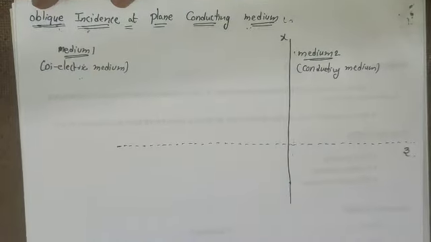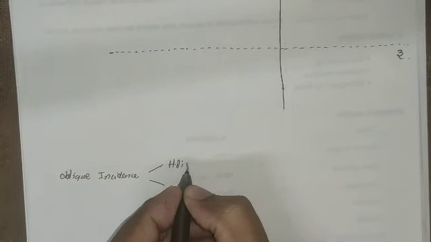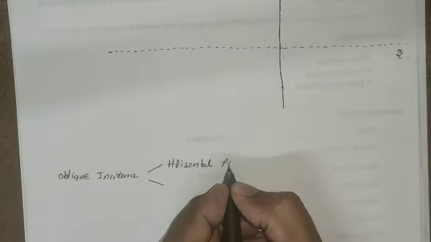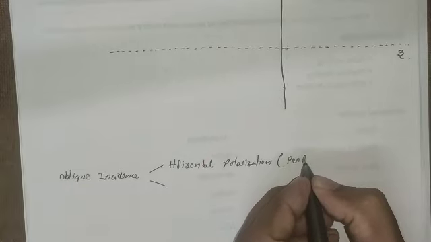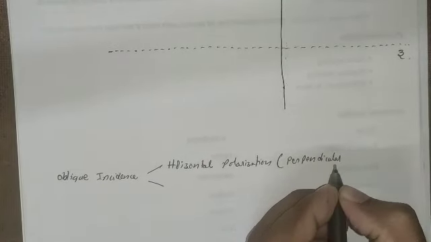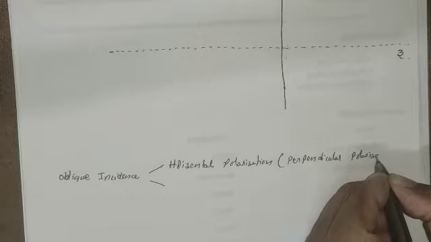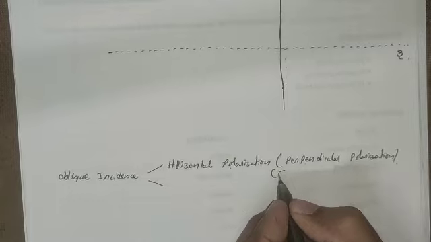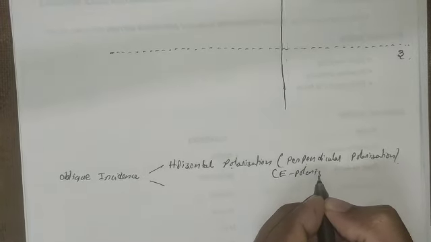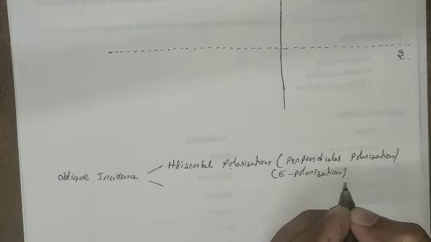Remember this very important point: for oblique incidence, we have to discuss two categories. One is horizontal polarization, which is also called perpendicular polarization, or E polarization, or E field polarization.